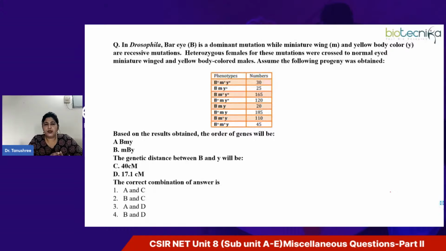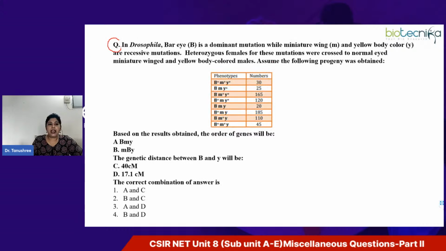Now let's move over to little bit harder questions, right? Specifically when it comes to part C, where you have to score 4 marks. Each question carries 4 marks, so there you can expect this type of question. By looking at the question, you can easily identify that it's a question on gene mapping, right?